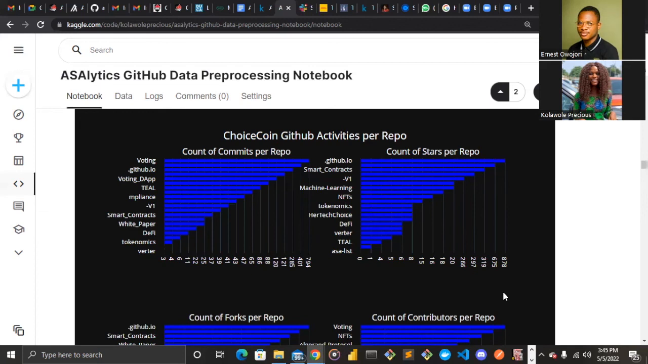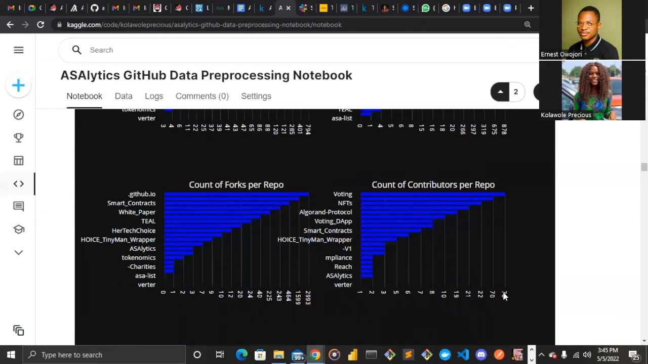So moving down, we check for forks per repo. Forks per repo too, we can see this time github.io is still topping the list with about 2,993 forks. And we have Veta also with the least number of forks. We check the number of contributions: voting repo has the most contributions for ChoiceCoin. And then Veta repo, at the same time, has the least number of contributors for ChoiceCoin.